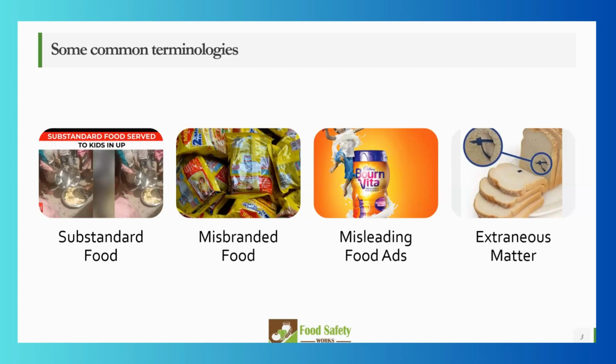Misbranded food. Maggi is one of the examples. Let's say you say that this has 20% less sugar, or it is all natural, there is no added sugar. But when you look at the back of the label on your product, you see that there is actually a lot of sugar in it. There are other items like caffeine. If you see Pepsi or any Coca-Cola drink, it is written that it has added caffeine, right? So you have to ensure that you state all that in the label. That is misbranded food.